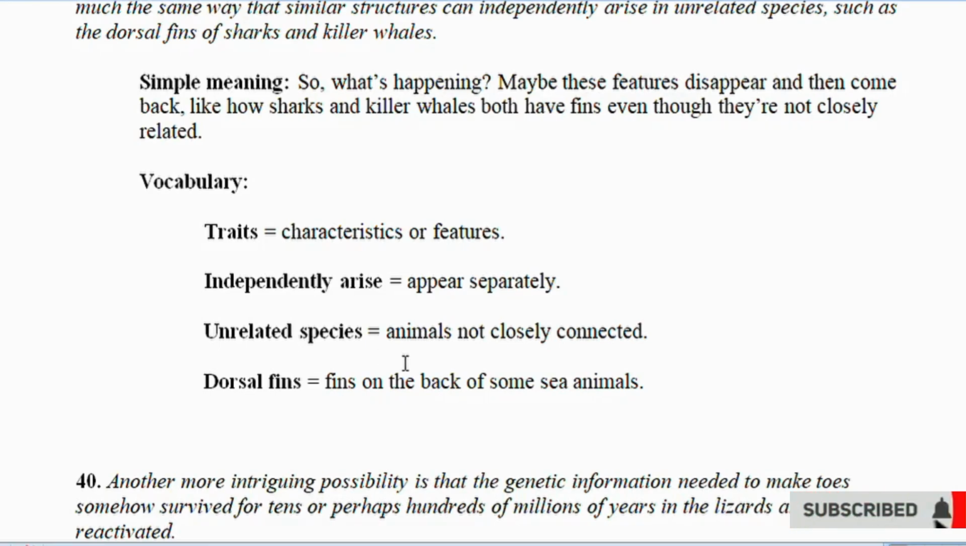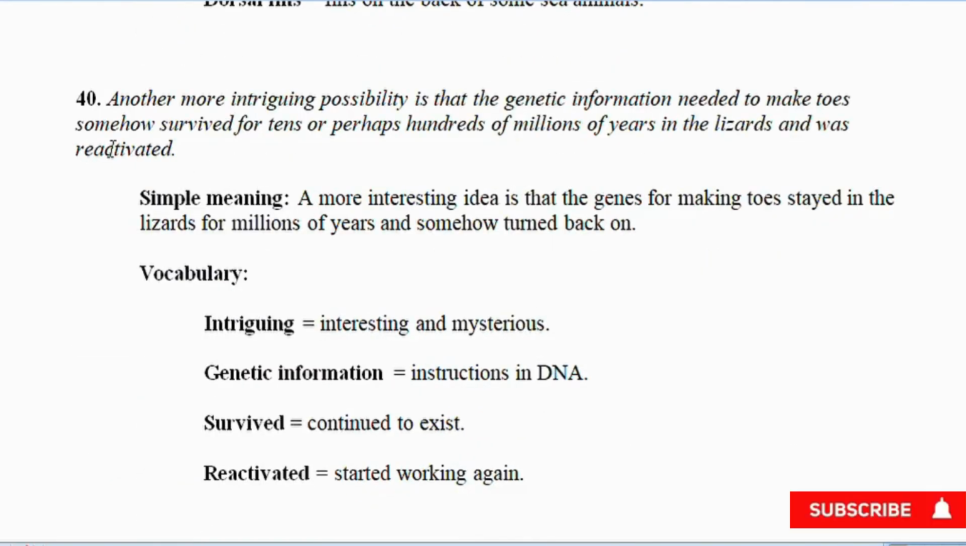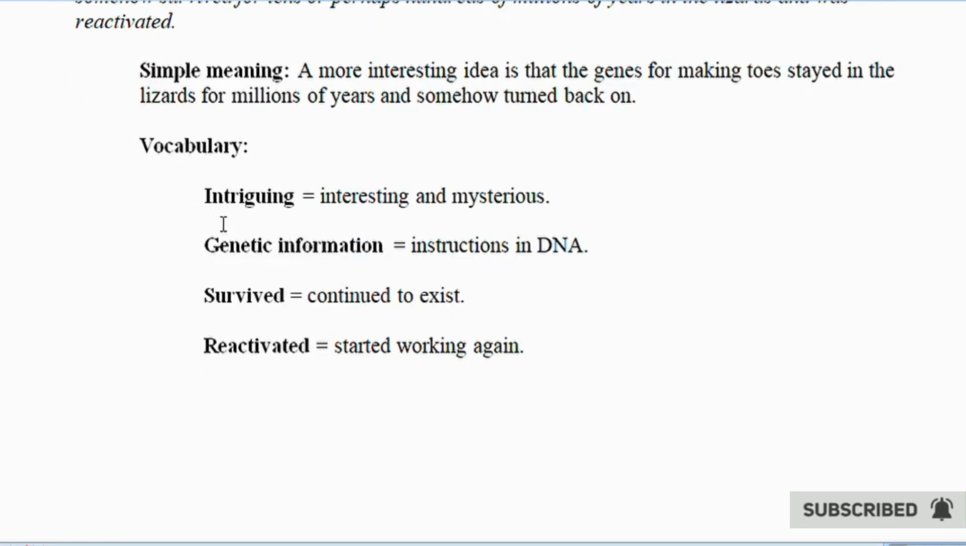40. Another, more intriguing possibility is that the genetic information making the trait somehow survived for millions of years and was then reactivated. Simple meaning: a more interesting idea is that the genetic code for these traits lasted for millions of years and somehow turned on again. Vocabulary. Intriguing equals interesting and mysterious. Genetic information equals instructions in DNA. Survived equals continued to exist. Reactivated equals started working again.